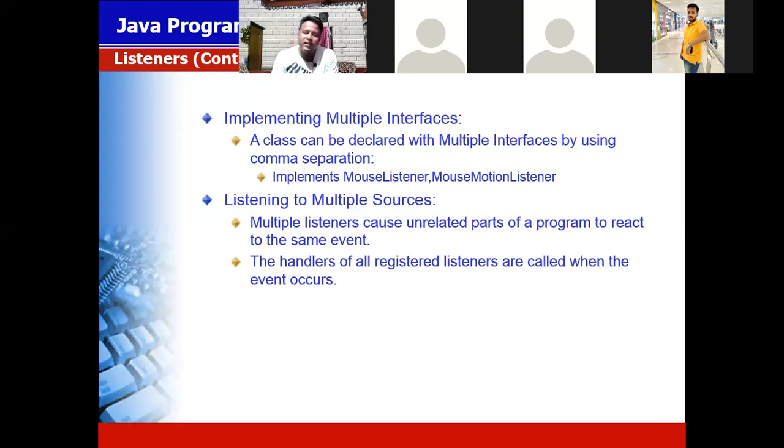In a similar way, with multiple listeners it may cause unrelated parts of the program to react, meaning you are not performing the particular action or work. So we have to call the listener only when that particular event has happened.